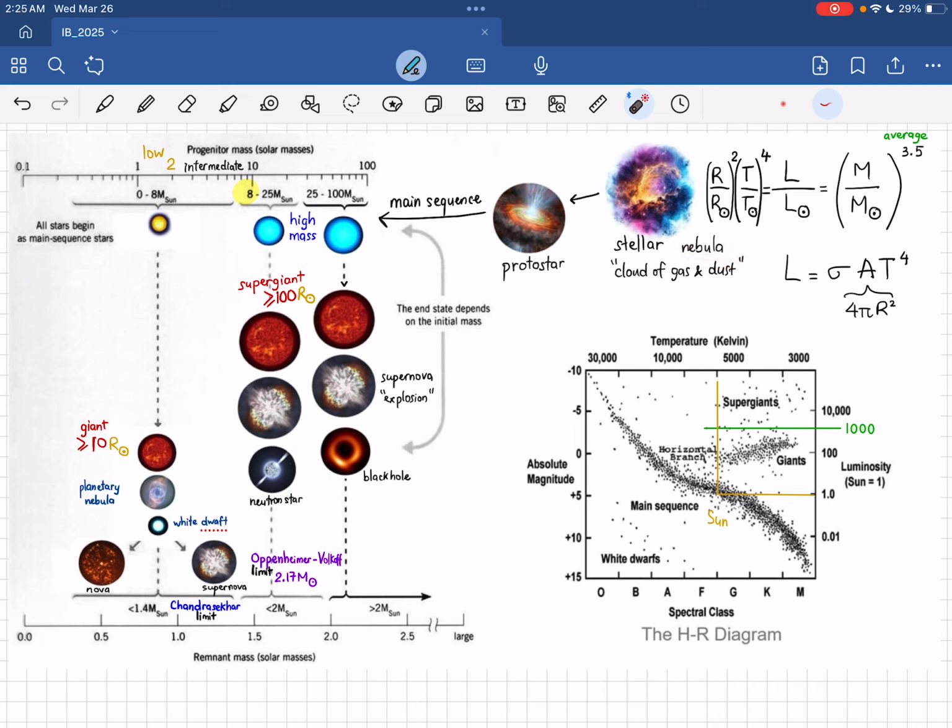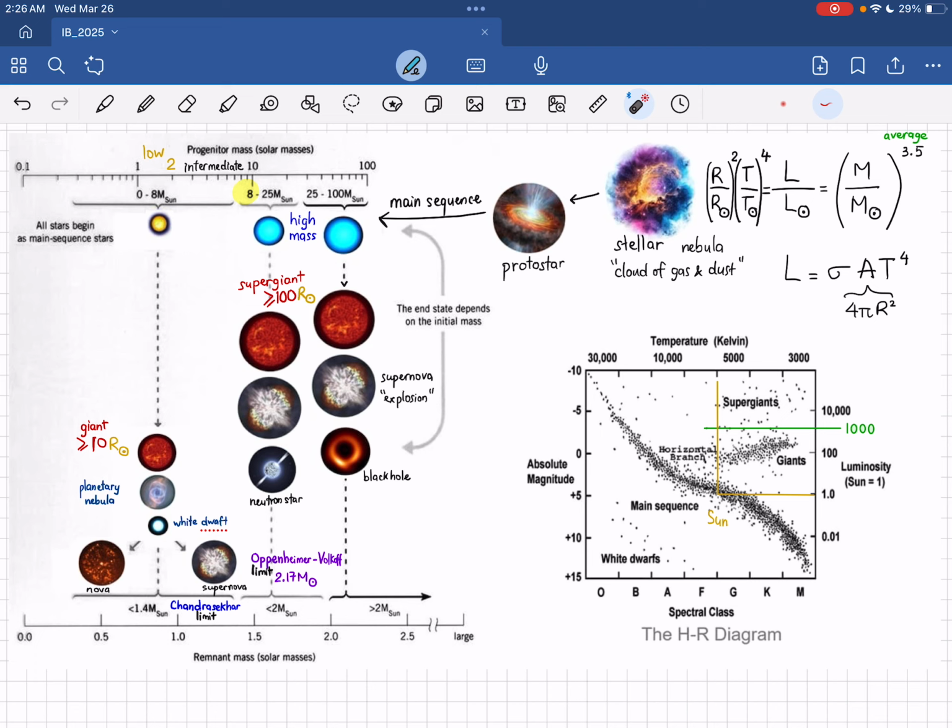What is a nebula? It just means a cloud of gas and dust, and stellar means related to star. So a stellar nebula is the beginning of all stars. And then it becomes a protostar. A protostar is not a star yet. It's just like "pro" here, before a star.